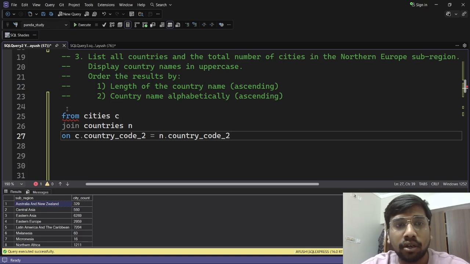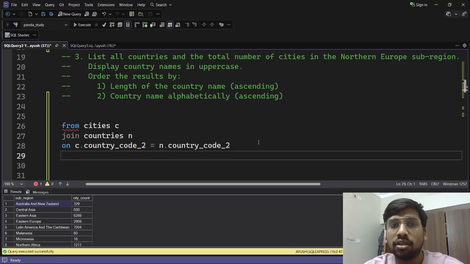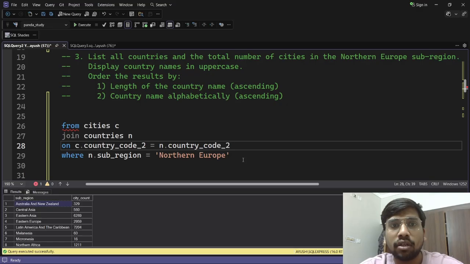Okay. Now we have gotten the table. Now we want the countries and the total number of cities in the Northern Europe sub-region. So we will have to use a where clause to filter where n dot sub-region equal to Northern Europe. Okay.